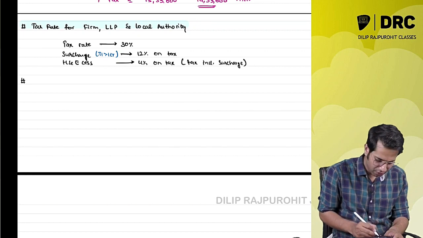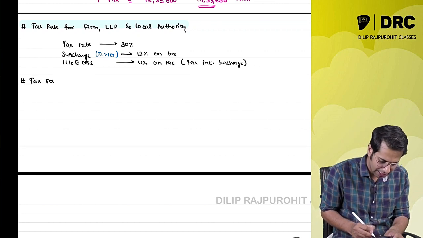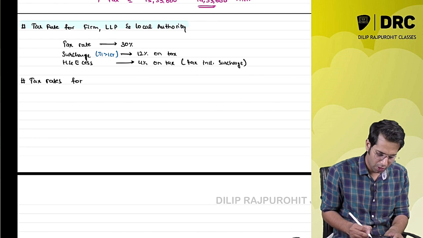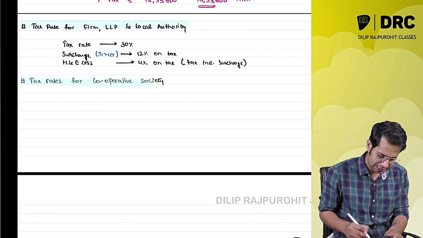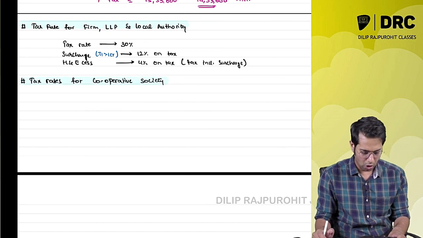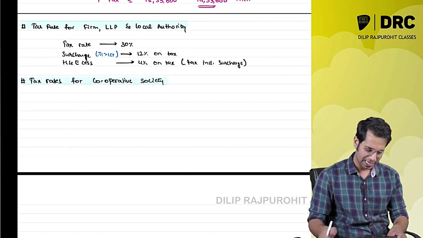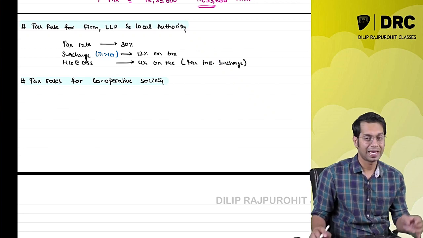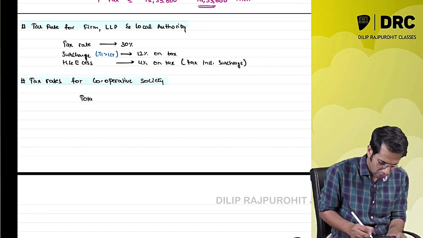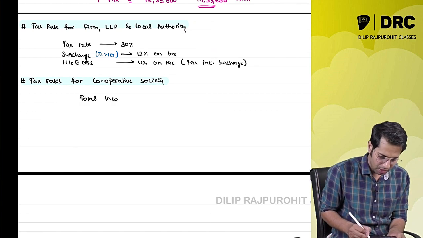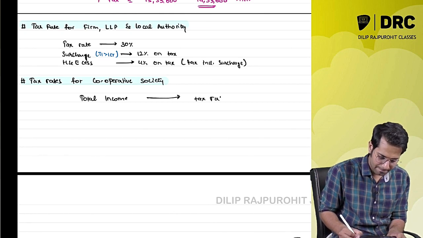Next is the tax rate for cooperative society. For cooperative society, what is the tax rate? For cooperative society, there is a slab rate applicable. So check what the total income is. If the total income is this much, then this is the tax which they have to pay.